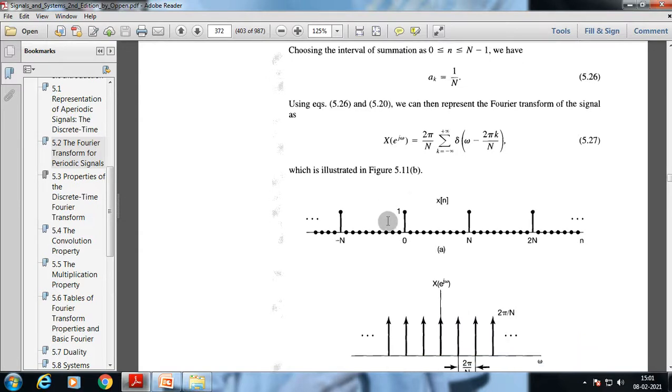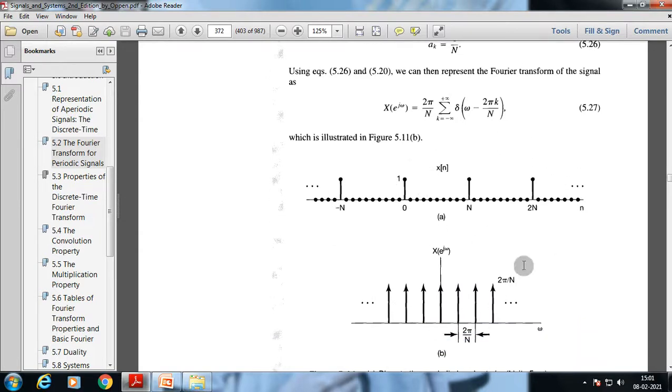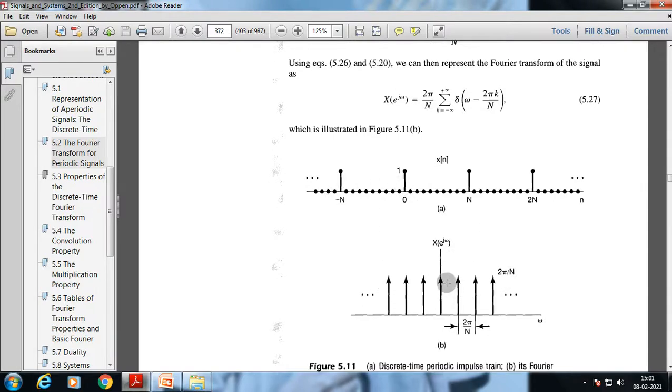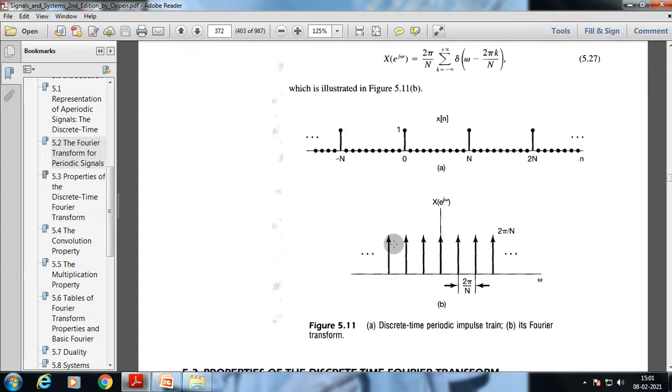As we illustrate in the figure, we can get the x of n, and this is the X of e to the j omega. This is the impulse train. As we put those values in the impulse equation, we get the frequency domain. This is the frequency domain analysis of this discrete time periodic impulse train.